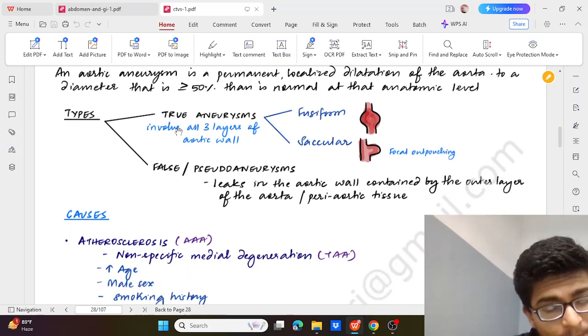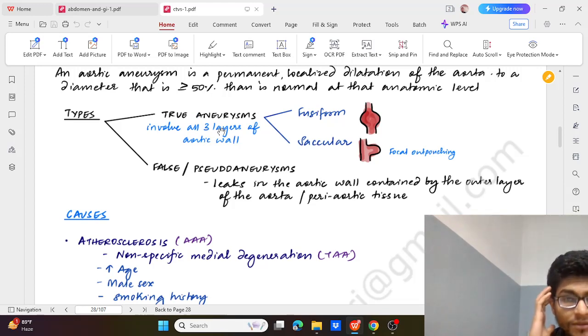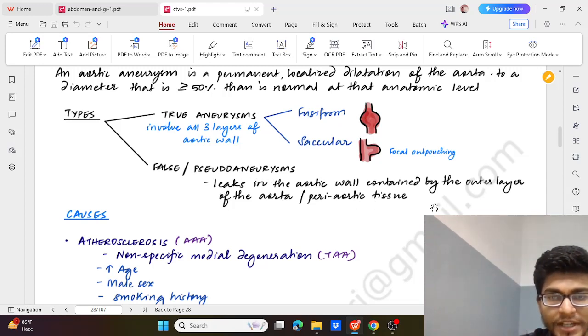So what are the types? It could be a true aneurysm or a false aneurysm or pseudoaneurysm. In a true aneurysm, all three layers of the aortic wall will be involved. It could be fusiform or saccular with focal outpouching. In a false aneurysm or pseudoaneurysm, there is a leak in the aortic wall contained by the outer layer of the aorta or periaortic tissue. So all three layers are not involved here.